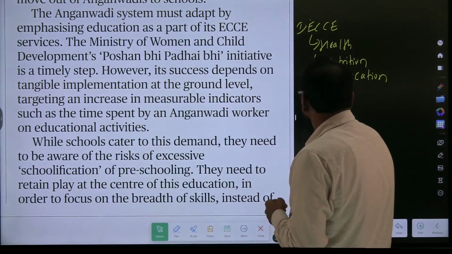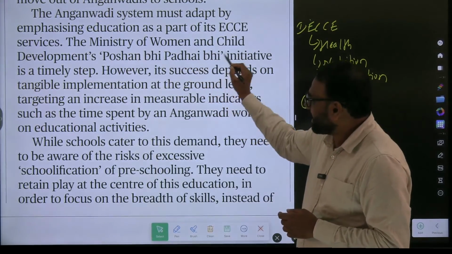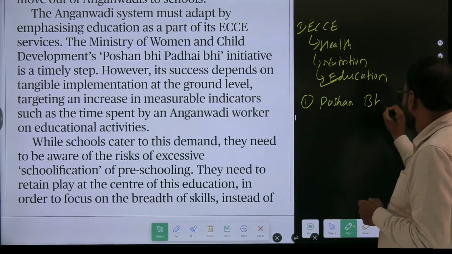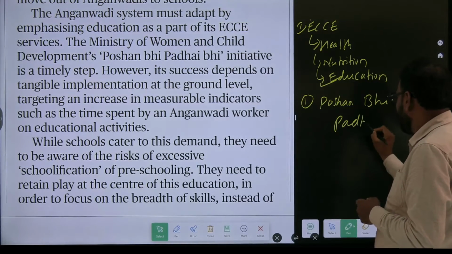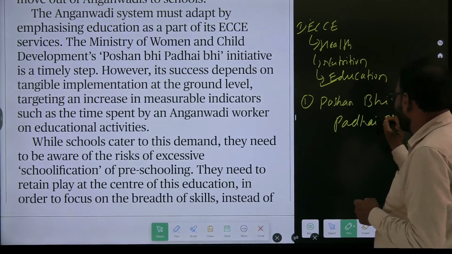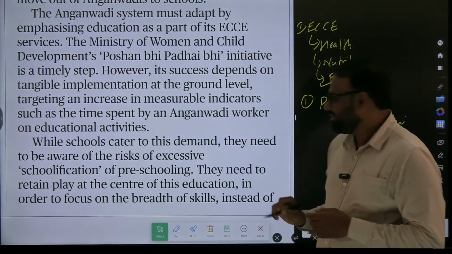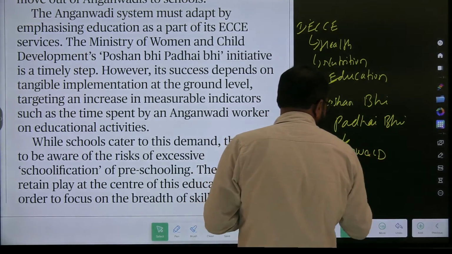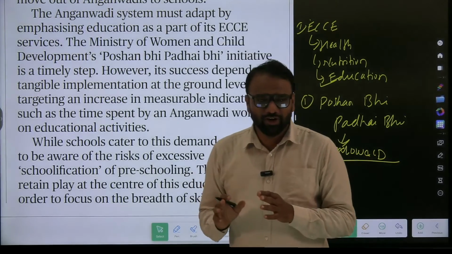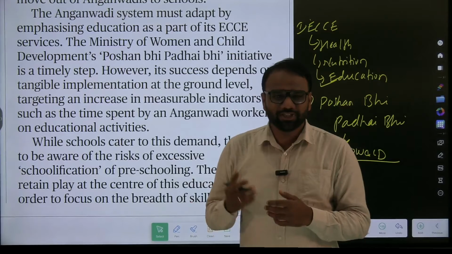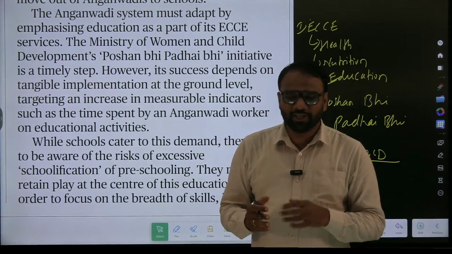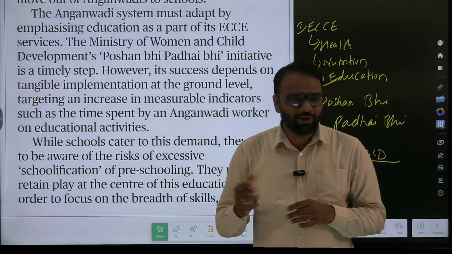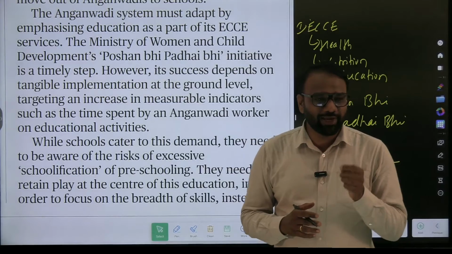On top of that, we have extra information here. Poshan Bhi, Padhai Bhi. So this is very important. Poshan Bhi, Padhai Bhi. Initiative of which ministry? Ministry of Women and Child Development. So they should focus on nutrition, and at the same time education. So this is the initiative of the Ministry of Women and Child Development. In the examination they may confuse us. If they say this is the initiative of the Ministry of Education, true or false? Ministry of Health and Family Welfare, false. It's the initiative of the Ministry of Women and Child Development.